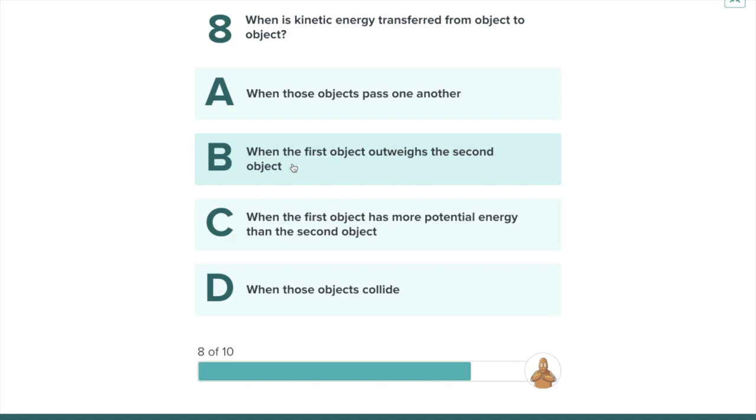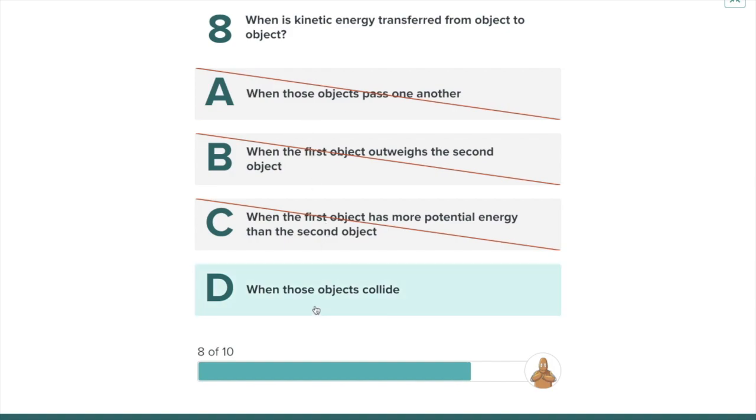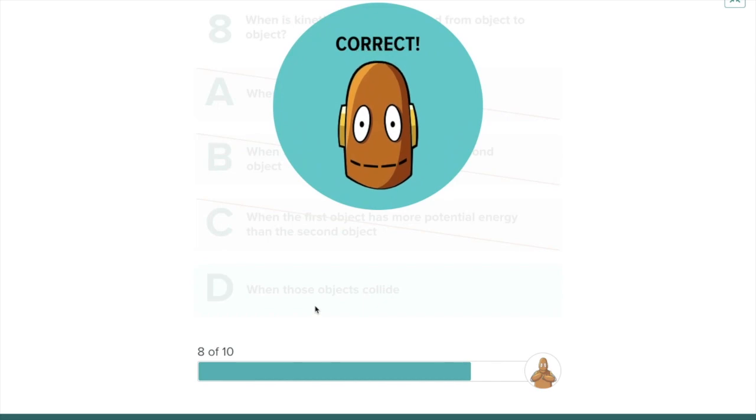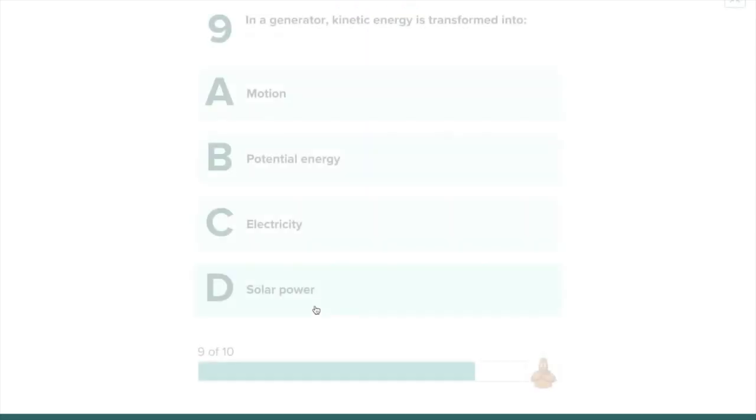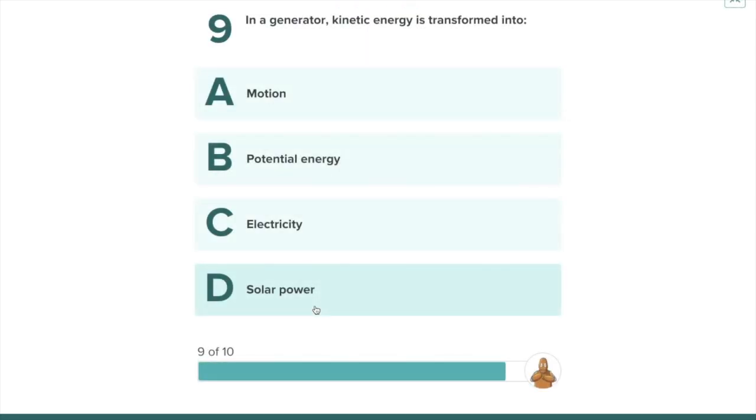Did you say letter B? Let us try. That is wrong. Let us see if you say C. That is wrong. How about A? Let us try. That is wrong. So the correct answer is when those objects collide. When two objects collide, there is a transfer of energy.